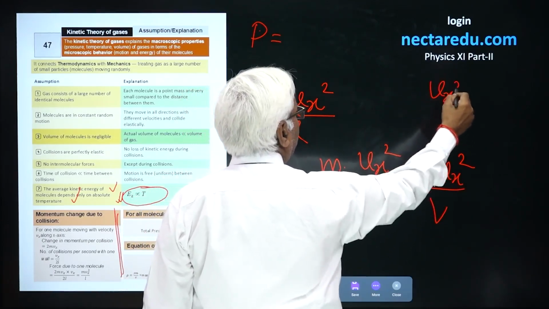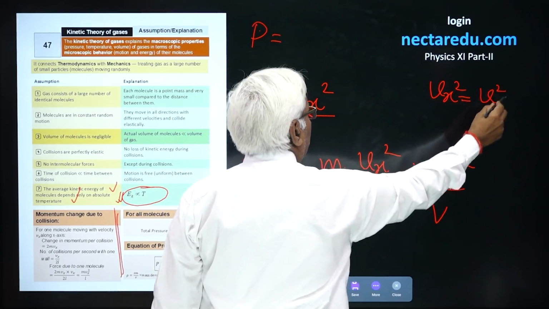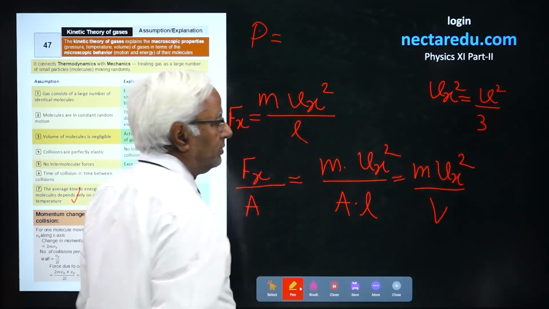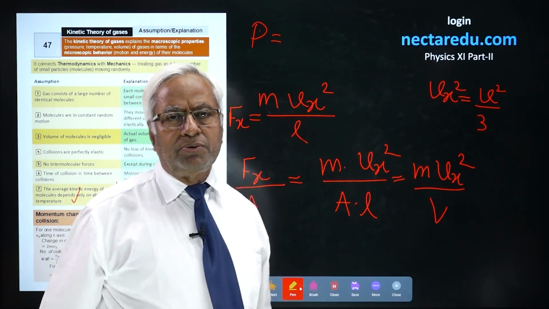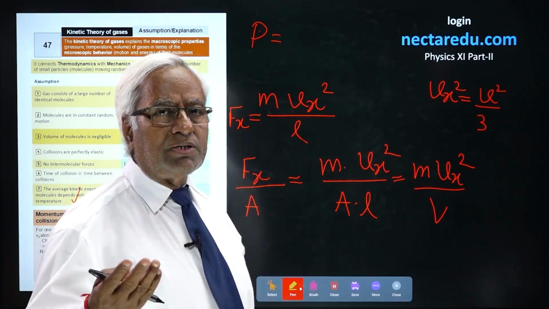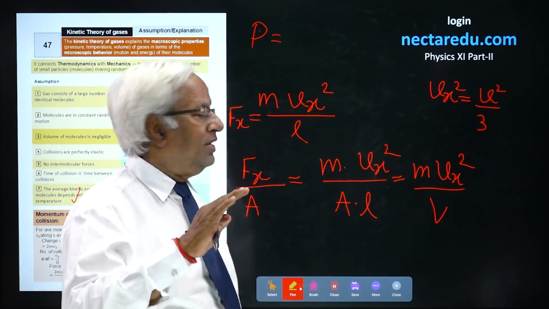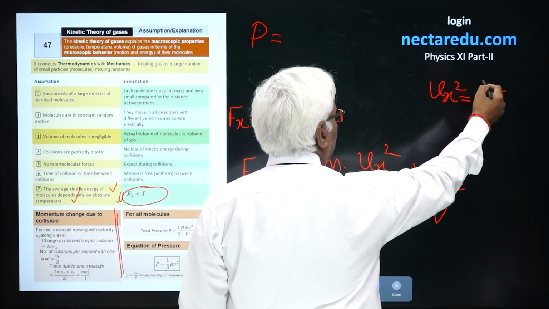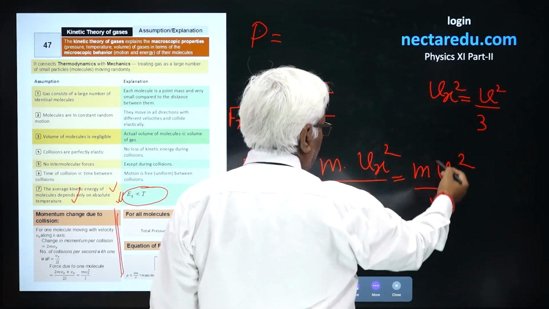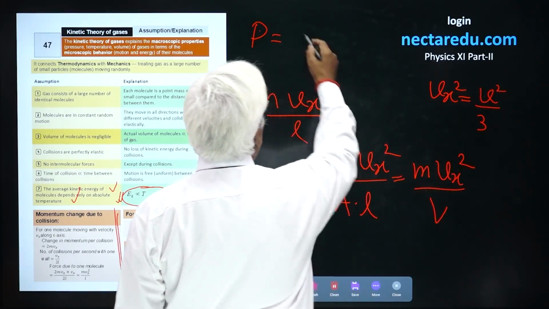Vx square will be V square by 3, because I have told you there is uniform distribution of gas molecules. They have equal possibility of movement along all 3 axes. So if you consider the average, this will also be an average. It could be replaced by V square by 3.